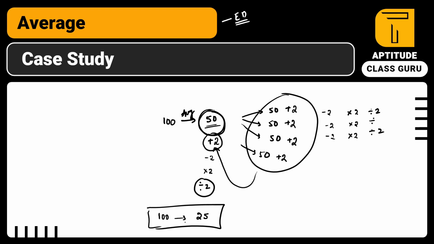This is one of the most important concepts you have to know before entering into all the case studies. Remember this, it's very important: if each person is affected by some value, the average is also affected by that same number. This is the thing you have to remember. So we will enter into the total concepts now.